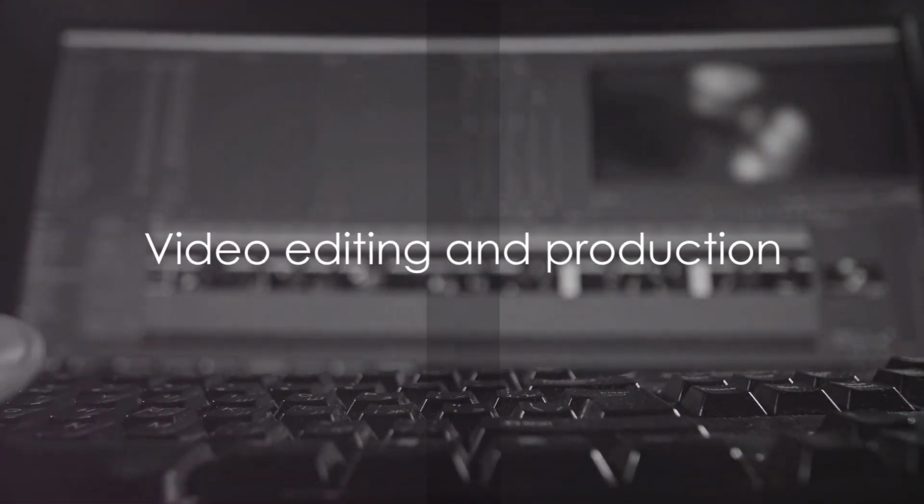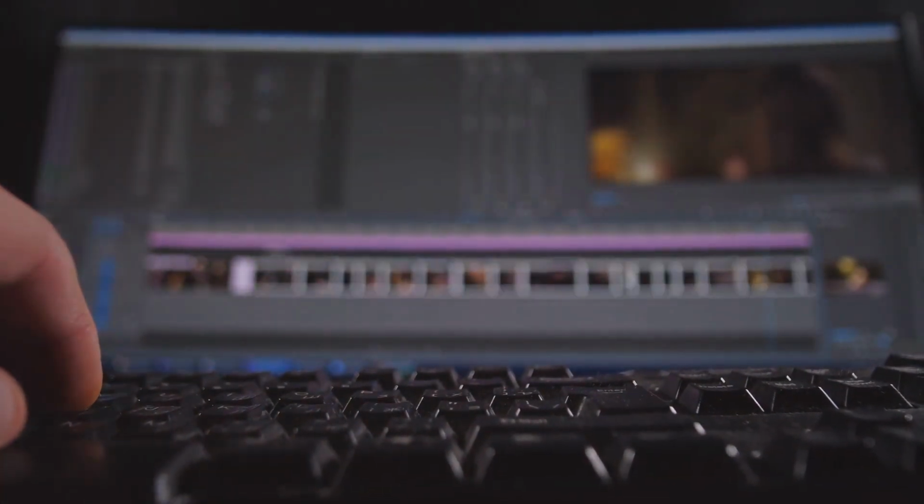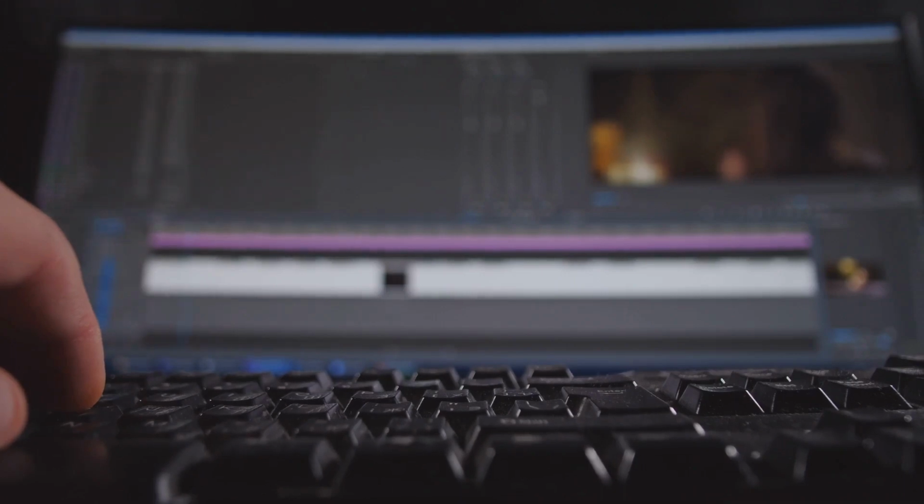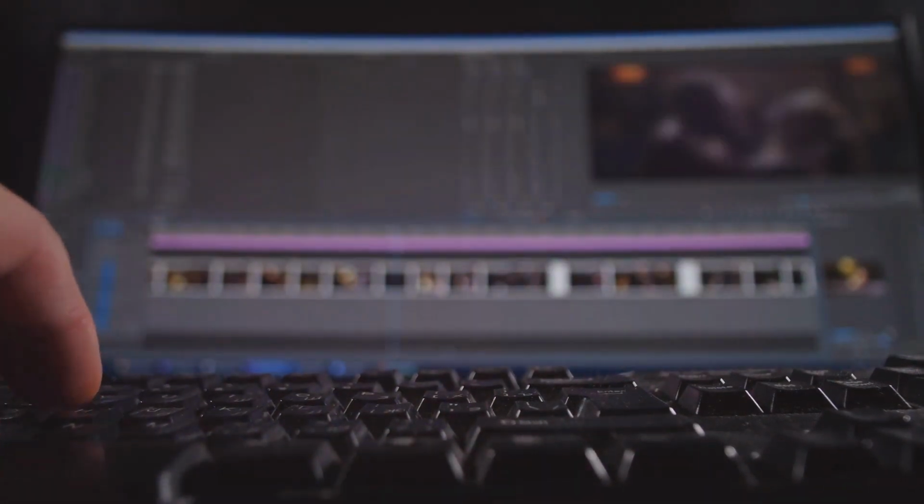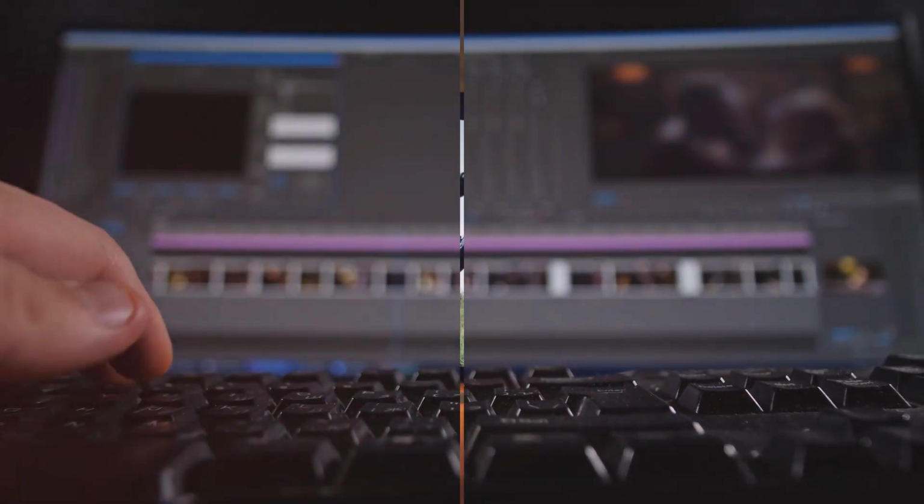Here are 16 cool tools for creating and editing videos. For video editing and production, Adobe Premiere Pro and DaVinci Resolve take the lead. Adobe Premiere Pro revolutionizes automated editing, while DaVinci Resolve impresses with AI-powered color correction and effects.